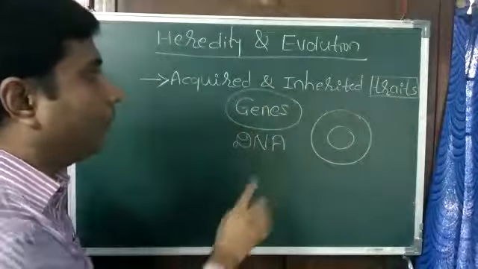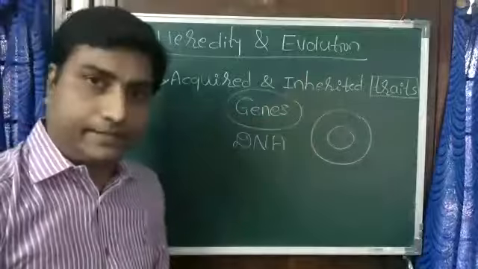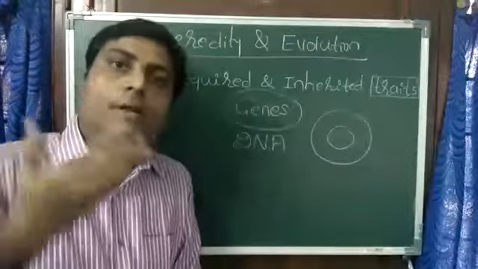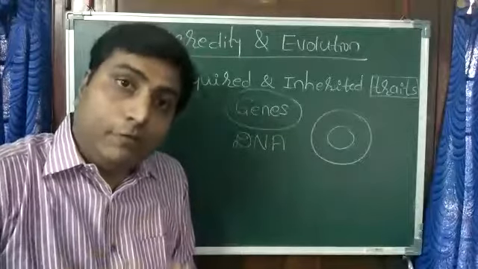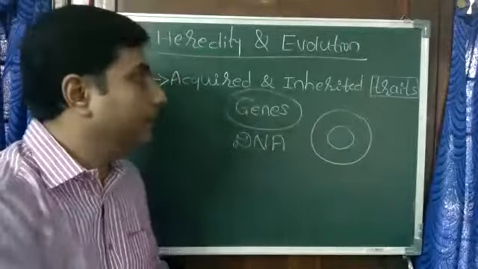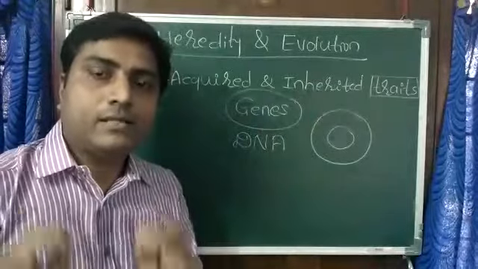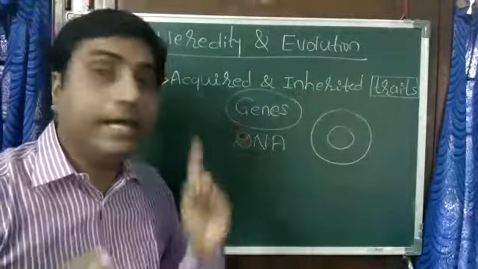Now, first of all, what is an inherited trait? The trait or the character that we get from our parents, or that moves to the next generation, is called an inherited trait. I will take a simple example.